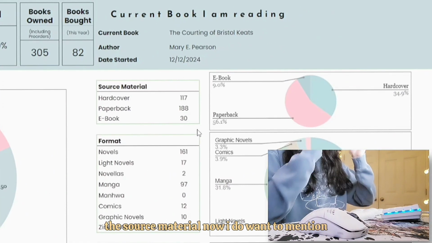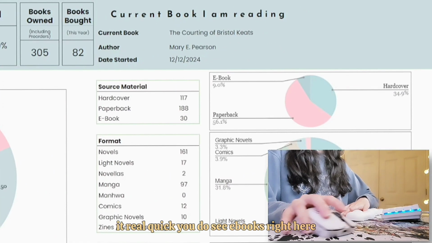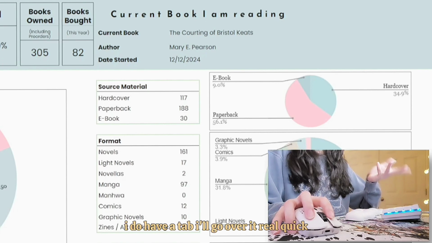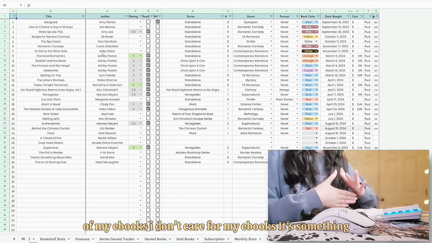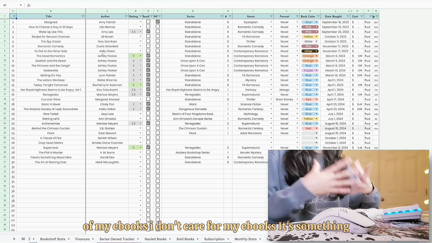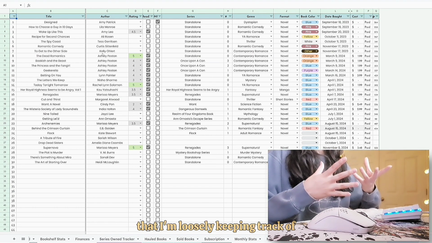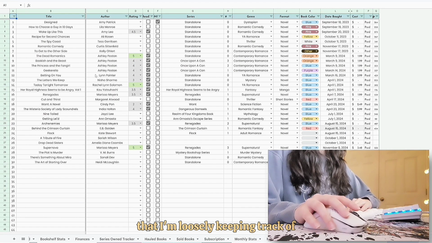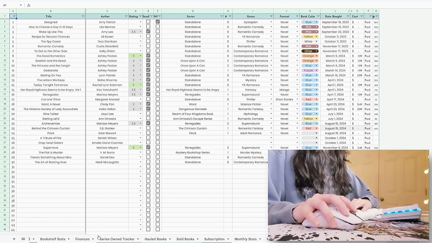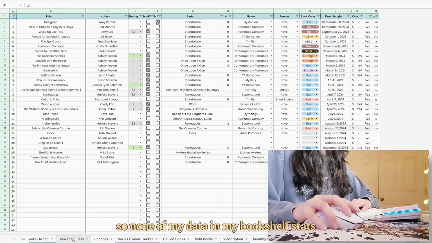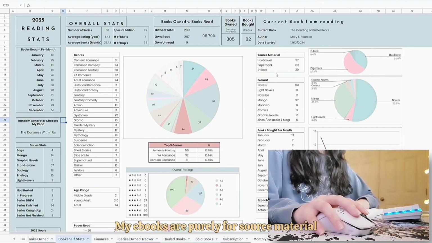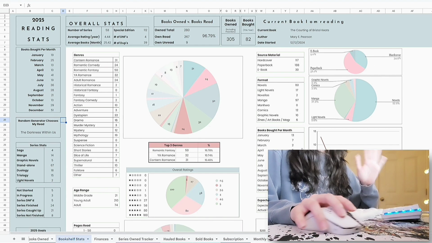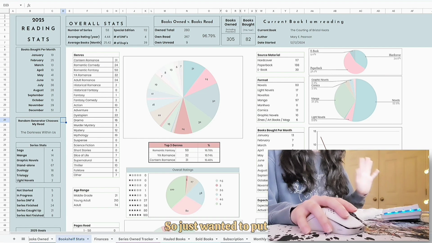Now I do want to mention it real quick. You do see ebooks right here. I do have a tab, I'll go over it real quick. It's called digital books. This is for all of my ebooks. I don't care for my ebooks. It's something that I'm loosely keeping track of, but it's not my priority. So none of my data in my bookshelf stats is actually skewed by my ebooks. My ebooks are purely for source material, and that is it. So just wanted to put that out there real quick.